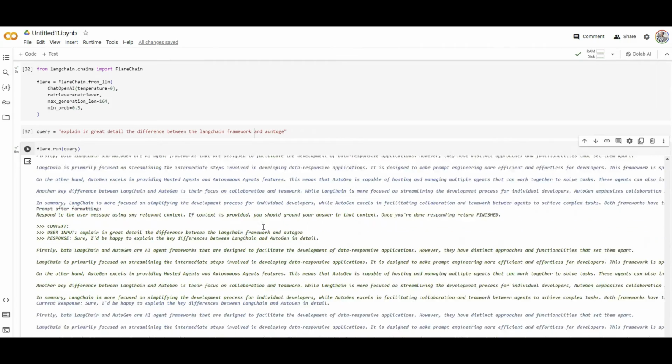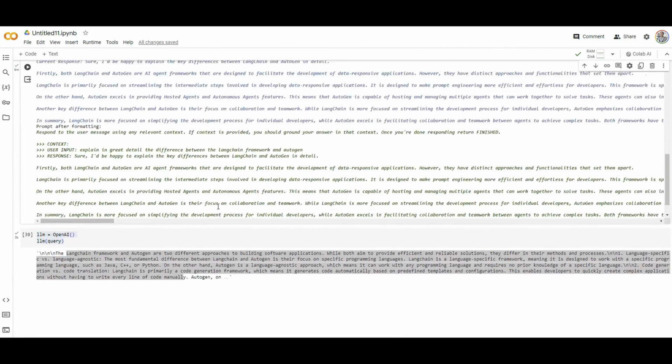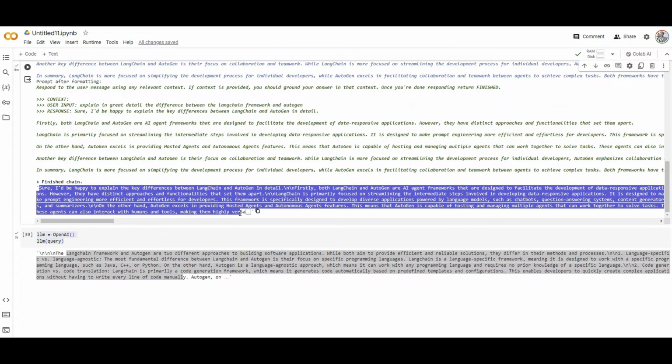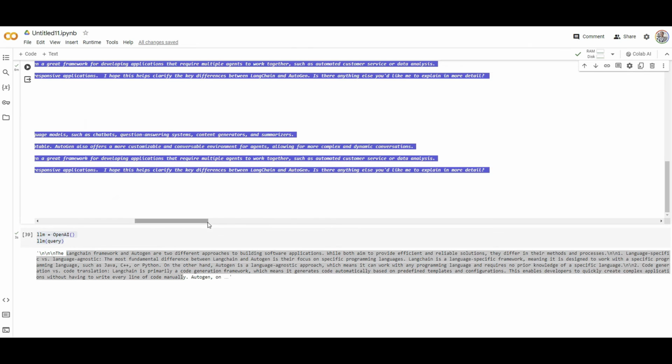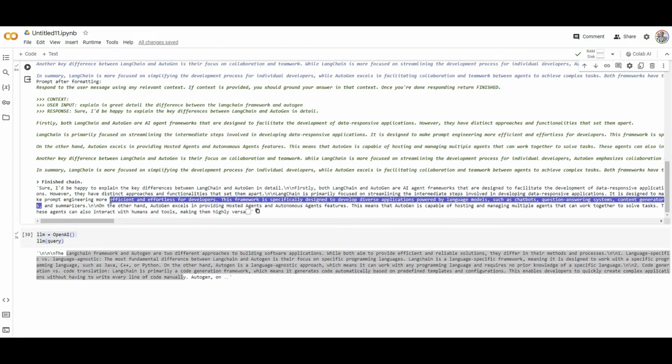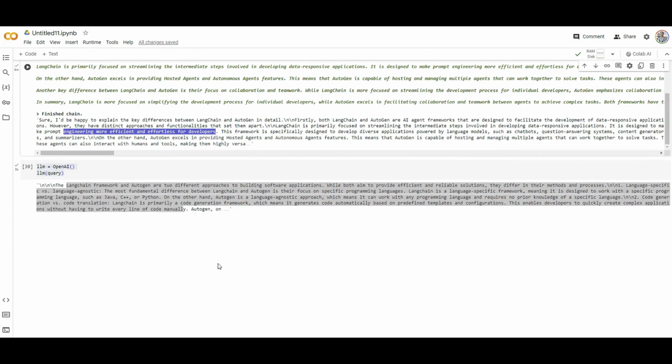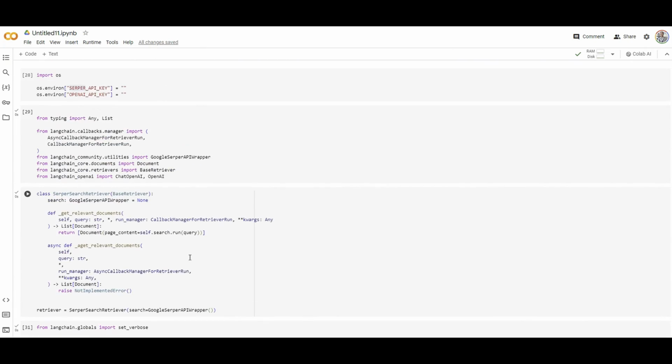And going all the way down through this iterative process, this is the final answer, which is much better than the previous one. So it's telling me both of them are sort of AI agent frameworks, and it's telling me that LangChain is designed to make prompt engineering more efficient. Well, that makes sense to me now, rather than saying LangChain is a language development framework, which is not necessarily so. So that's all. It was pretty quick. Just wanted to show you an overview of what FLARE is and give you an idea.